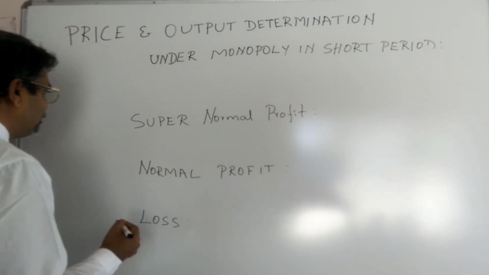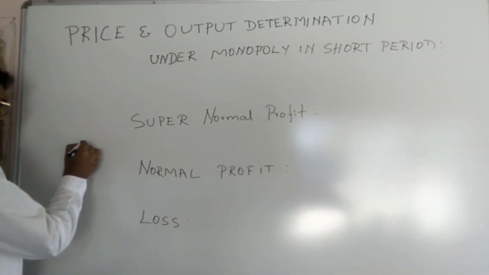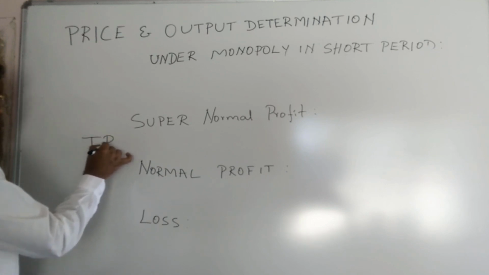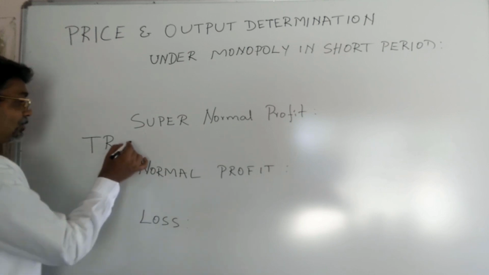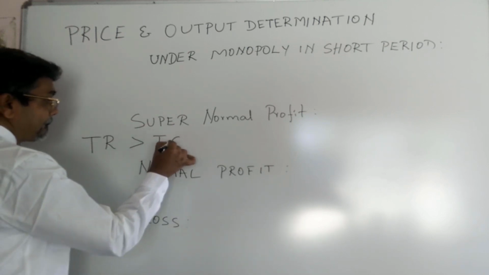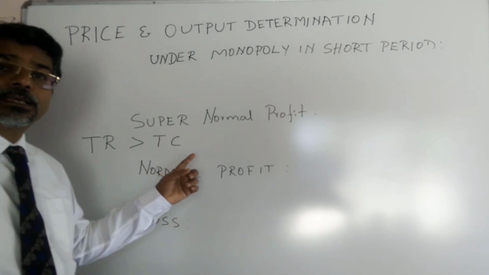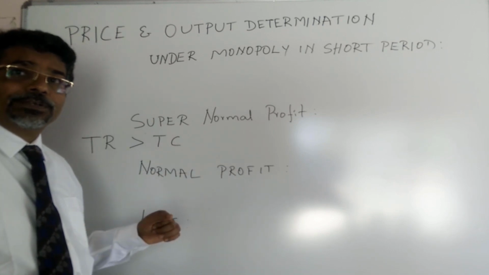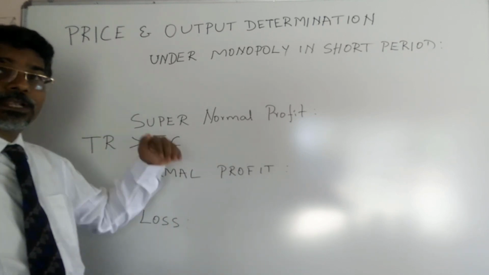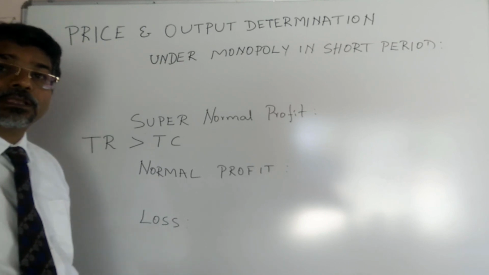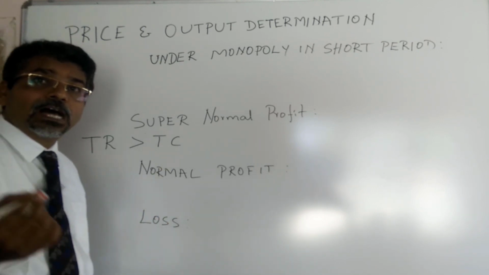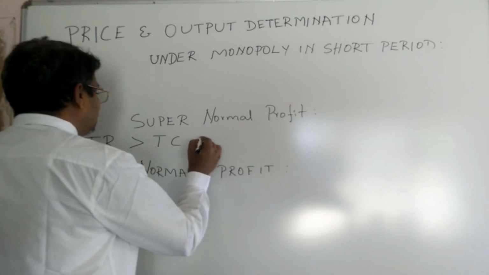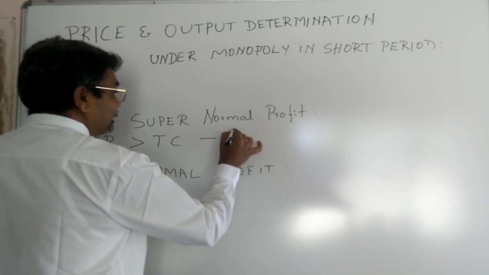If, for example, his total revenue is greater than his total cost, he is getting a supernormal profit. If you think of it in terms of per unit, that means average revenue and average cost, it will be in this manner.